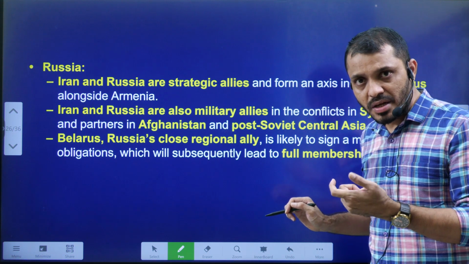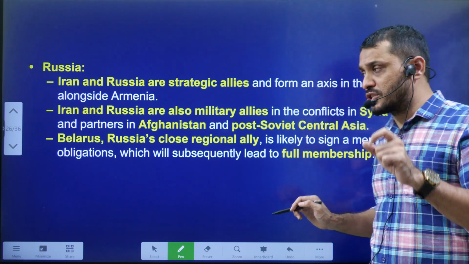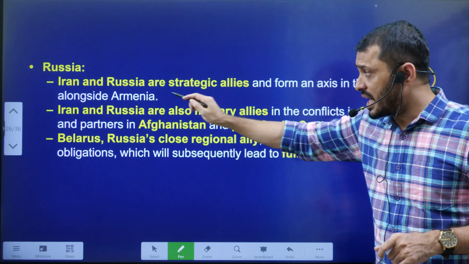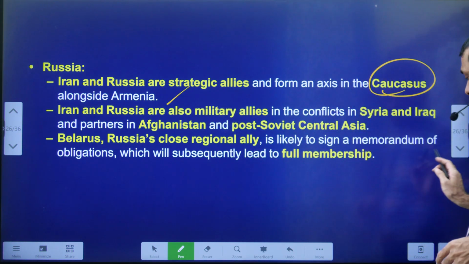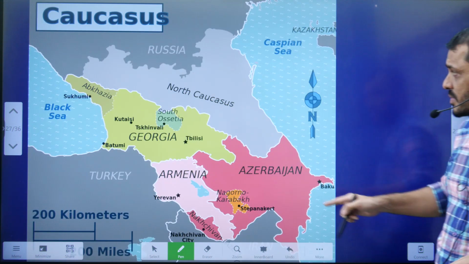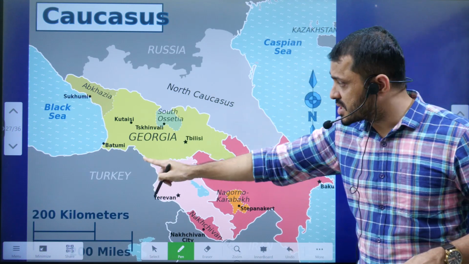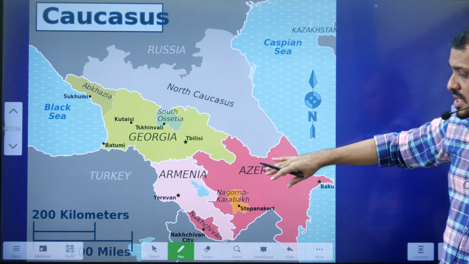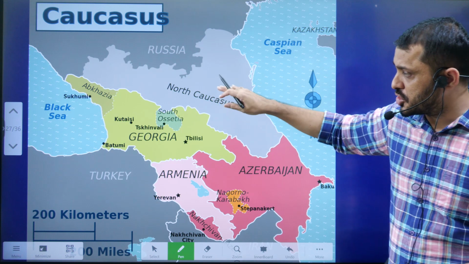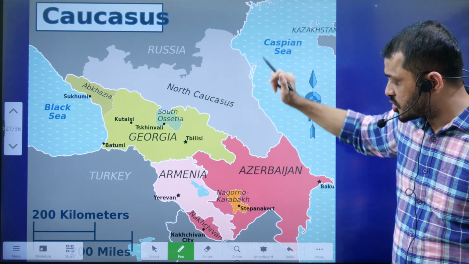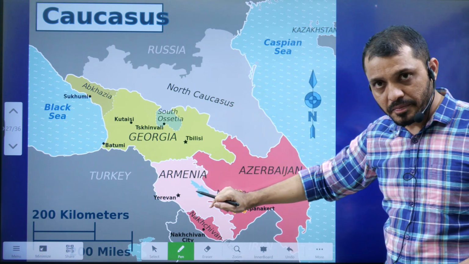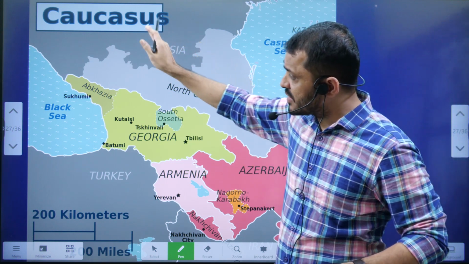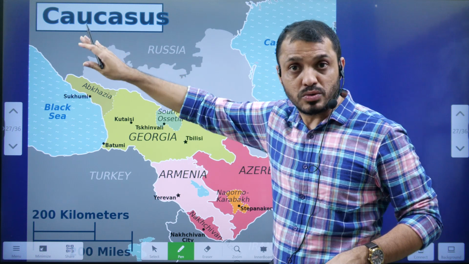Iran was also having good relations with Russia, especially in the Caucasus region along with Armenia. Here you have to understand what this Caucasus region is. The region in between the Caspian Sea and Turkey is the North Caucasus as well as the South Caucasus region. In this region, Iran has good relations with Russia as well as Armenia.